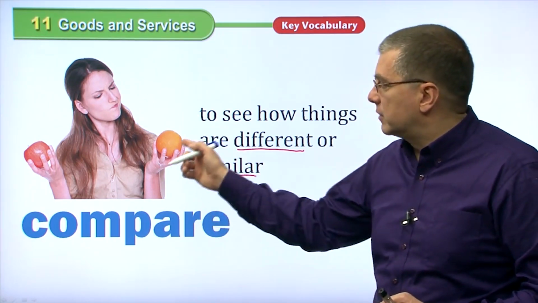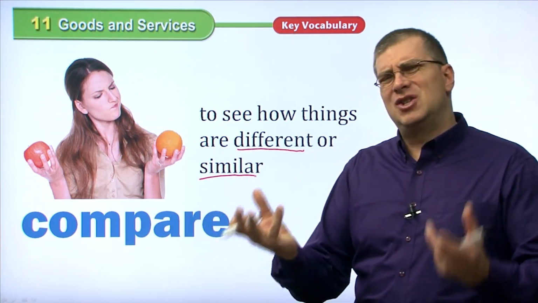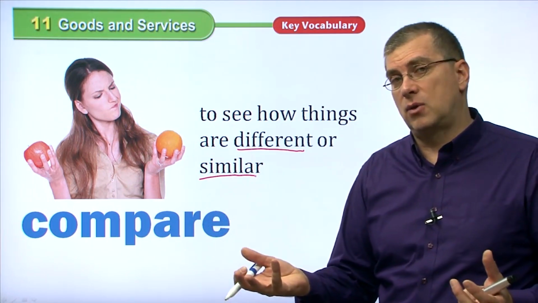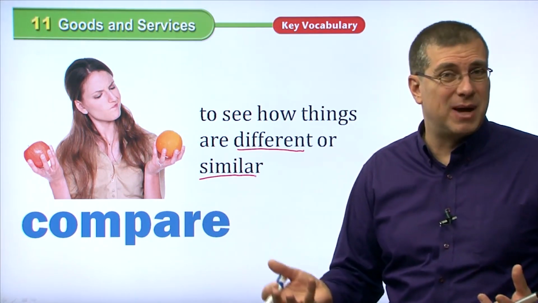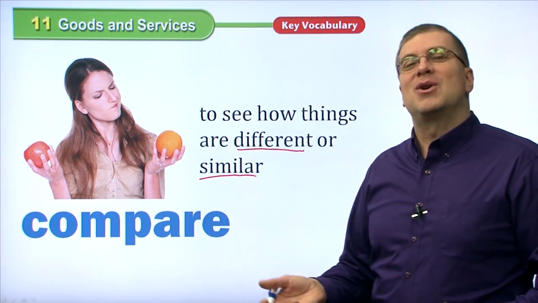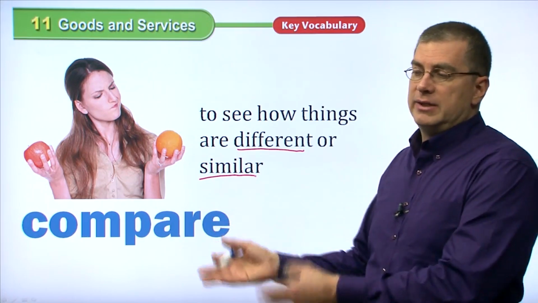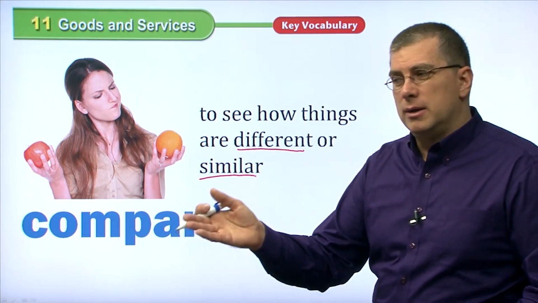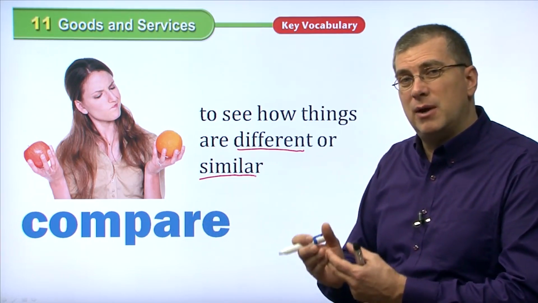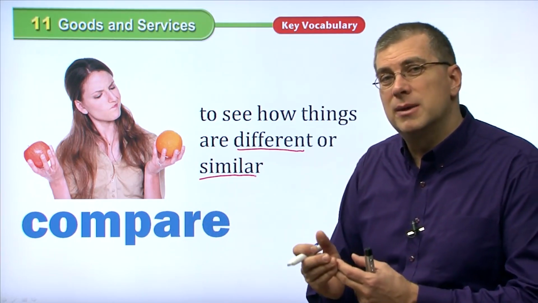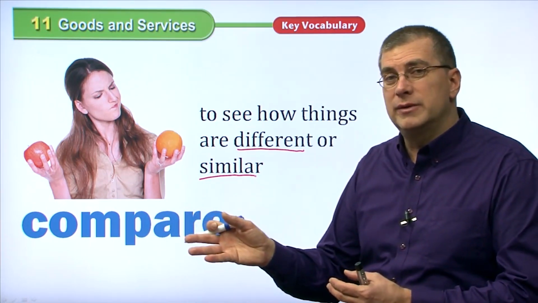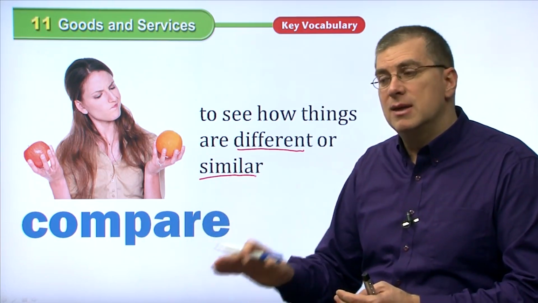In this case, this woman is looking at an orange or an apple, and she's got to compare. She's got to think, well, which one do I want? Which one maybe is healthier for me? Which one tastes better? Which one do my children like more? Okay? If you go to the store, you see many different kinds of apples. You can compare the size, the color. You can also compare, very important, you compare the price, right? So you compare prices and you see, oh, these apples are less expensive than those apples.